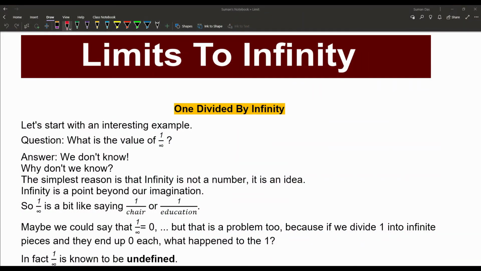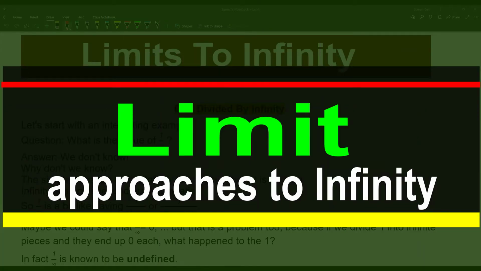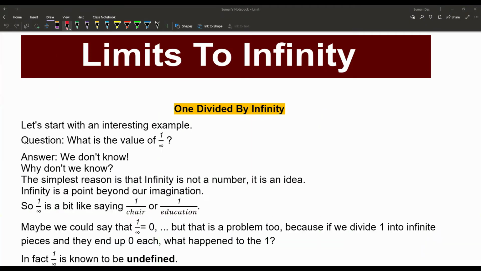Hello friends, today we are on the second discussion on limit, and today our topic is limits to infinity. In the previous video we already described what the meaning of limit in mathematics is. Today we are starting with an interesting example, and that is 1 divided by infinity. What is the value of 1 by infinity?